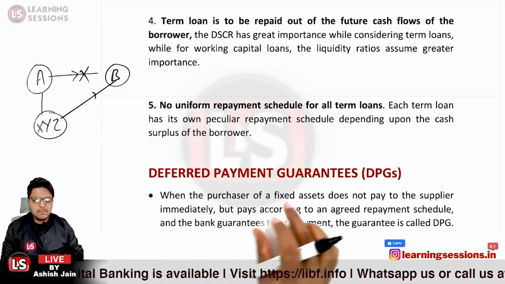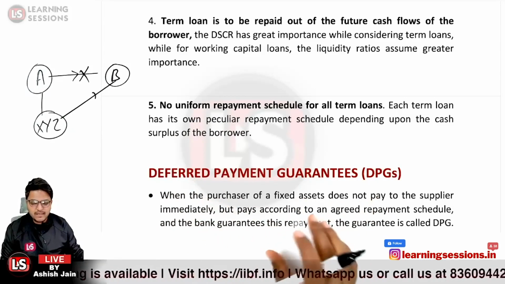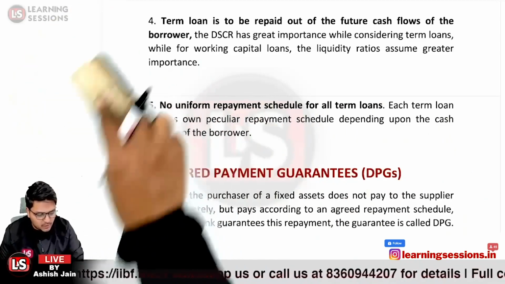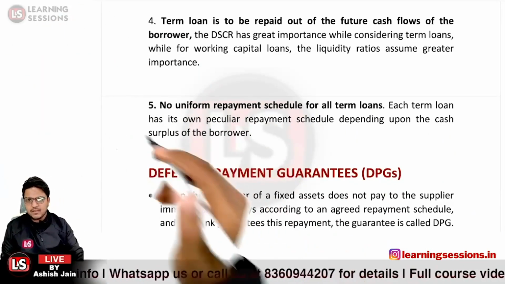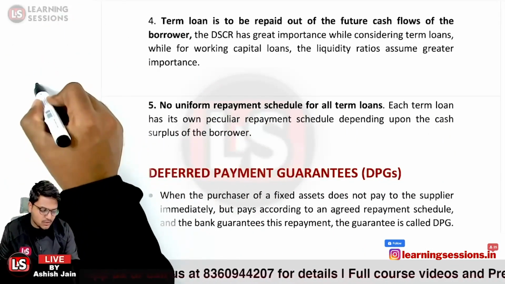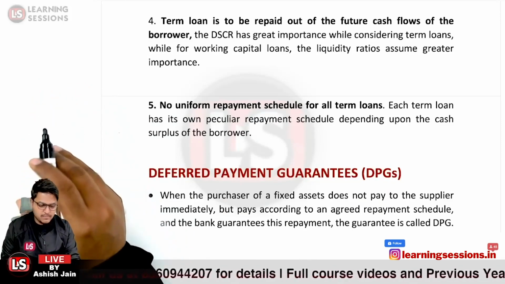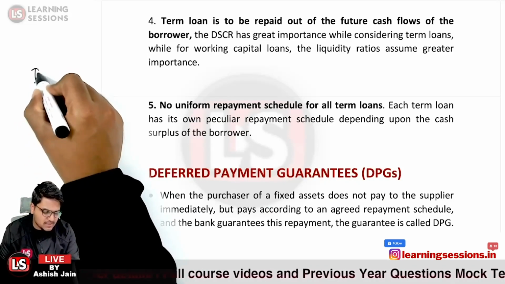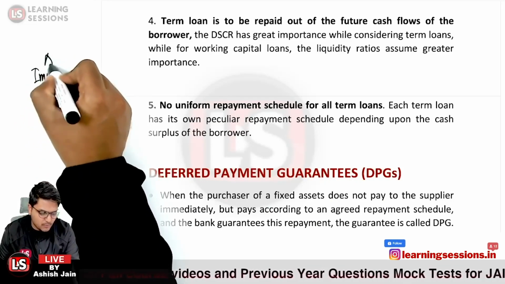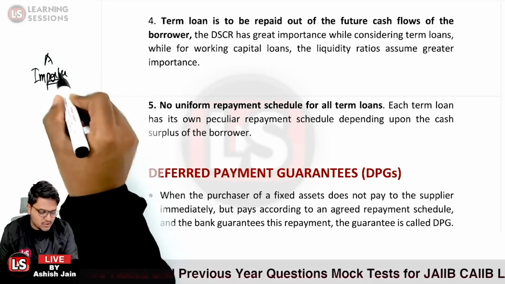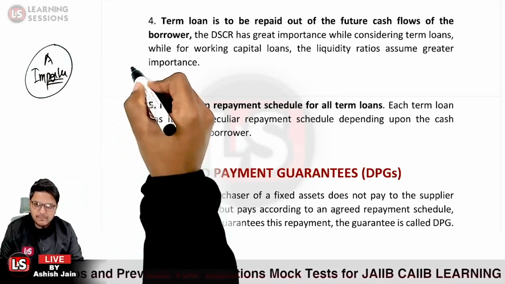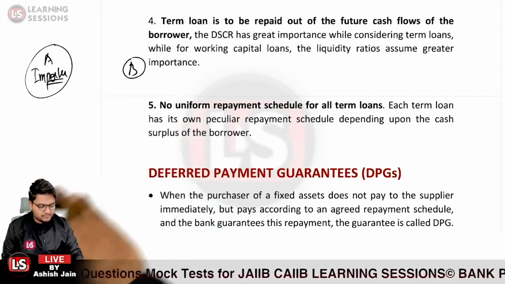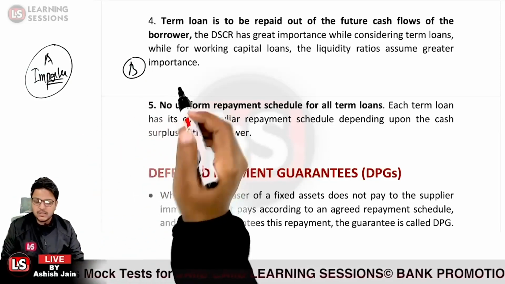Same is the case with the DPG. But why is it different? Because in the case of capital goods, let us take the case that person A is an importer, who has imported machinery from B, which is a capital good. So it covers a big amount.